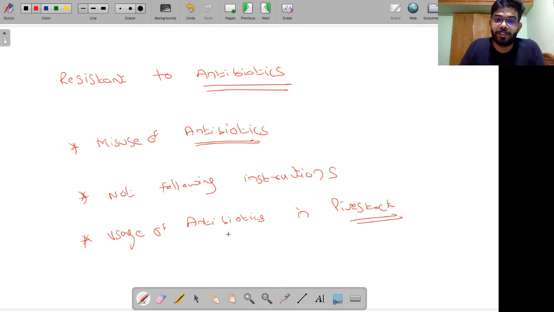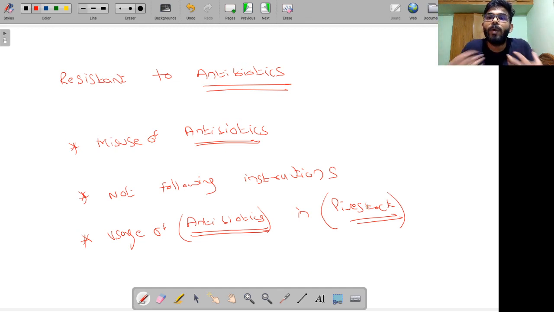So what happens is we end up consuming this chicken and mutton, and because of this, we end up eating these antibiotics. It is indirectly entering our system through livestock, because people feed this to livestock to keep them healthy so that they don't get any disease. So the usage of antibiotics in livestock is ultimately entering us human beings.